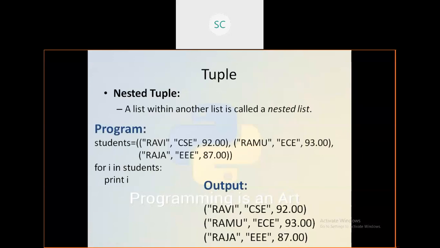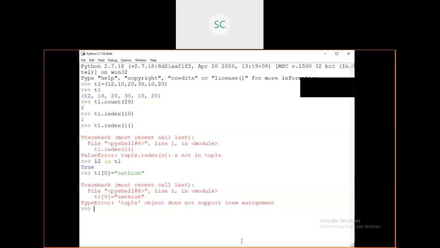We'll see this nested tuple once here. Suppose student S1 is my outer tuple. Within this I have tuples, and we'll go with numbers only. 10, 20, 30 is one tuple. Inside, I have one more tuple, 40, 50, 60. This is the second tuple.